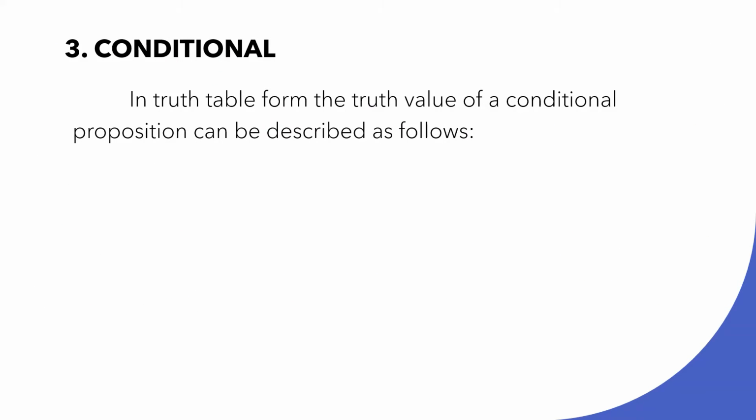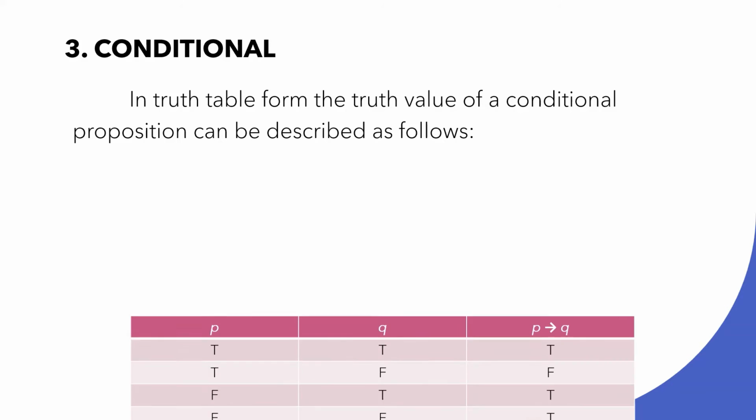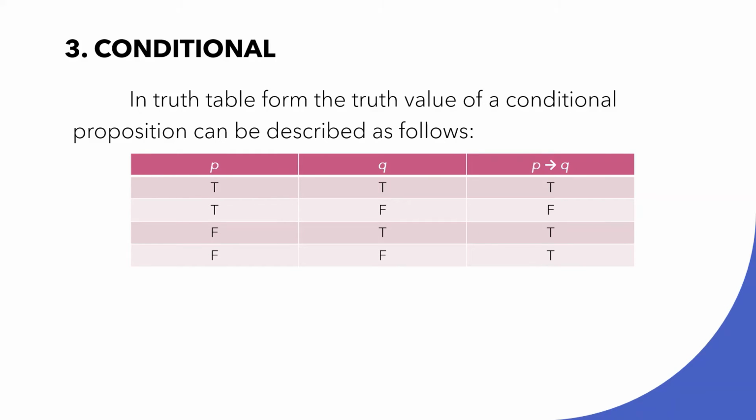A conditional is false when the antecedent is true and the consequent is false. Otherwise, it is true. In truth table form, the truth value of a conditional proposition can be described as follows. As you can see, a conditional is false if, and only if, the antecedent is true and the consequent is false. Otherwise, it is true.